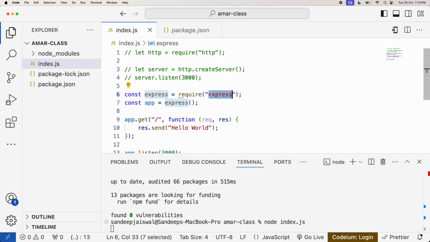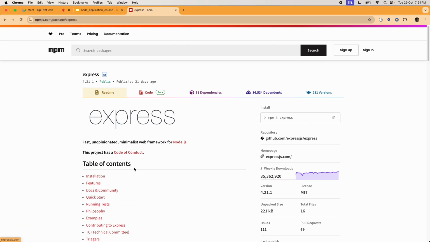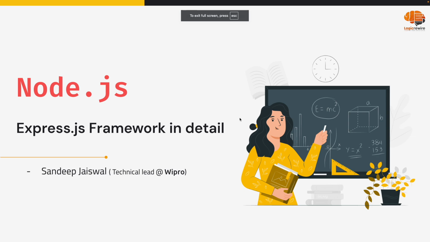So Express is a framework, or an external package outside of the Node.js default packages. This is what we are going to study, and this is the only package or framework we are going to use in the entire application. Our entire application is built on this Express. So we'll study the details of Express.